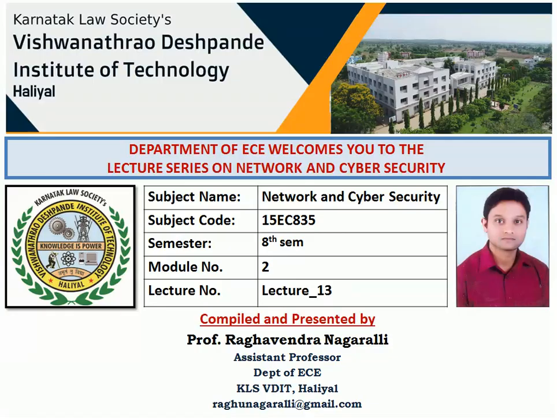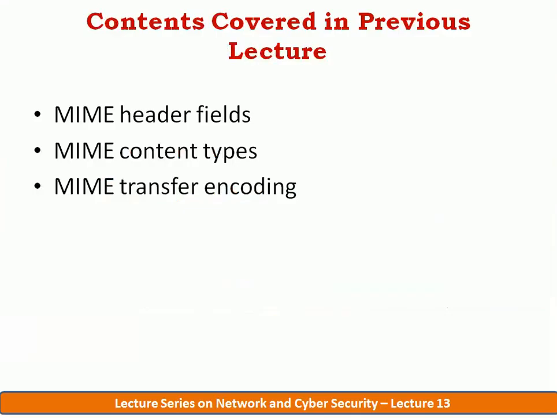So starting with the contents that we covered in the previous lecture. In the previous lecture we discussed in detail about the MIME. We discussed about the different header fields that it supports. We discussed about 5 different headers additionally added in the MIME which were not there in the previous formats. So these header fields provide sufficient information about the content of the body of the mail. So it gives the description of the content that is being transmitted through the mail.